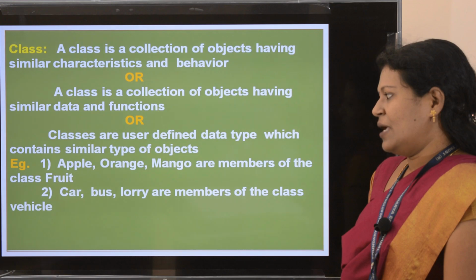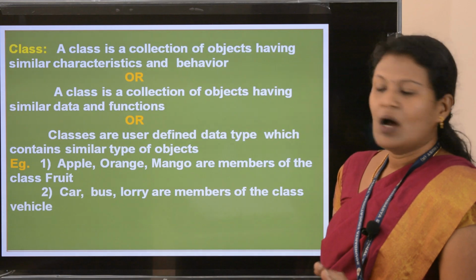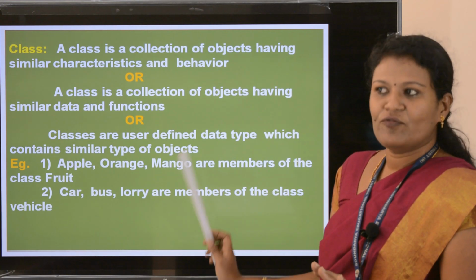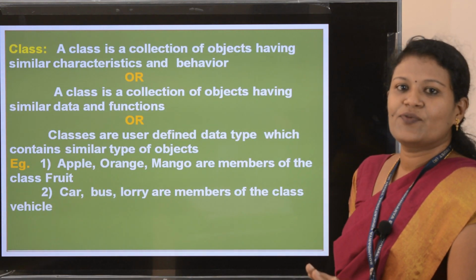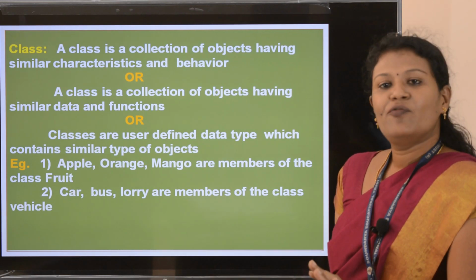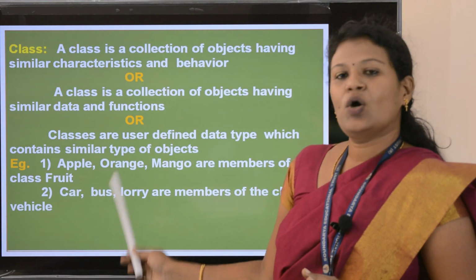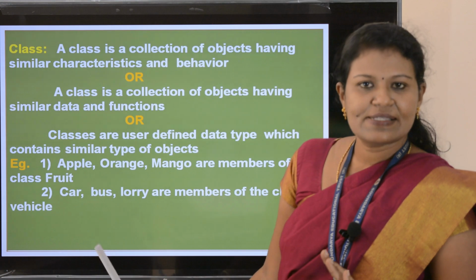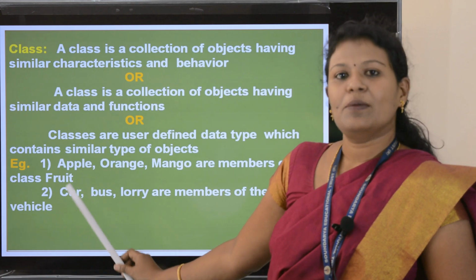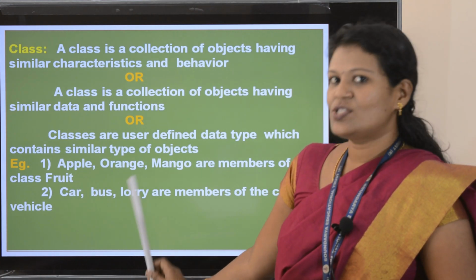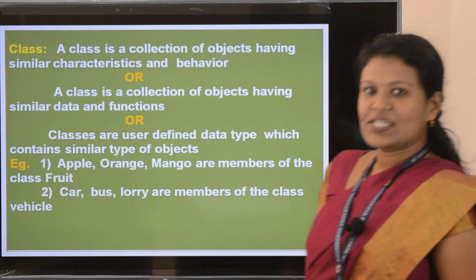Another example we will see: car, bus, lorry, even bicycle, bike, etc. All these are members of the class vehicle. So these are two examples for class. First example I told, fruit. Fruit is a class which contains objects like mango, apple, banana, etc. Second example I told, vehicle. Vehicle is a class which contains objects like car, bus, lorry, etc.